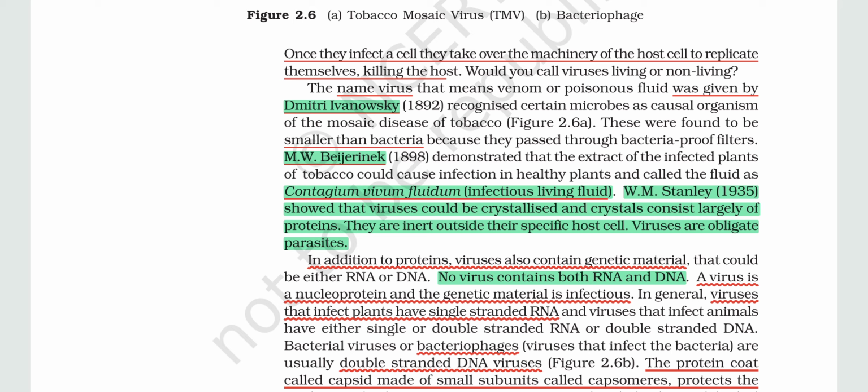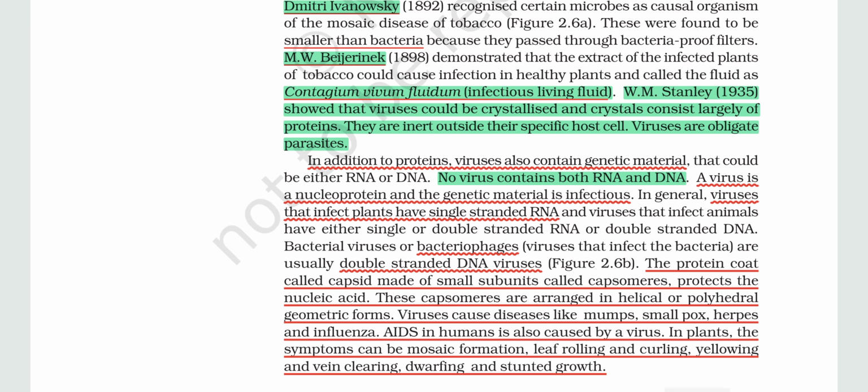W.M. Stanley in 1935 showed that viruses could be crystallized, and the crystals consist largely of proteins. They were inert outside their specific host cell. Viruses are obligate parasites.